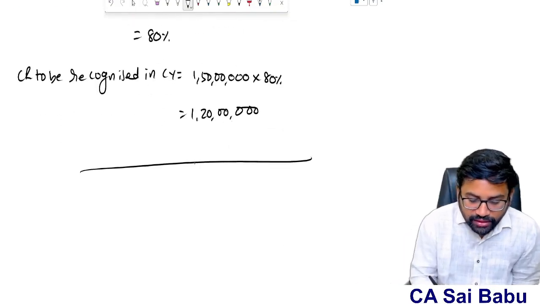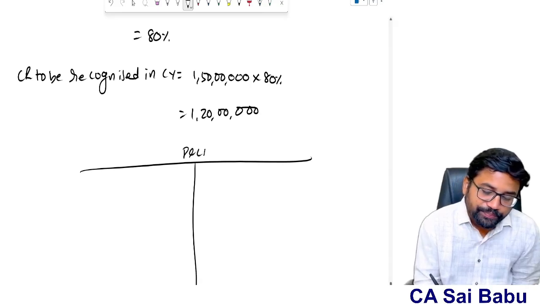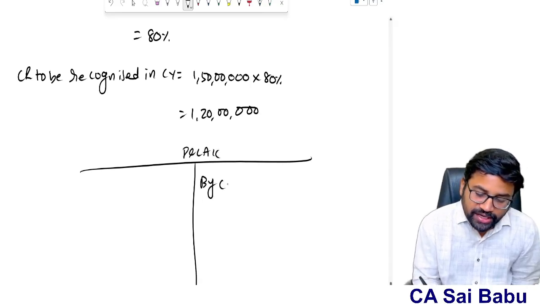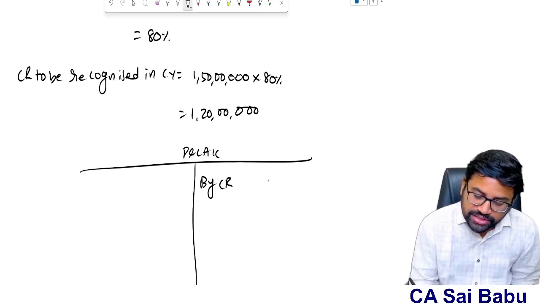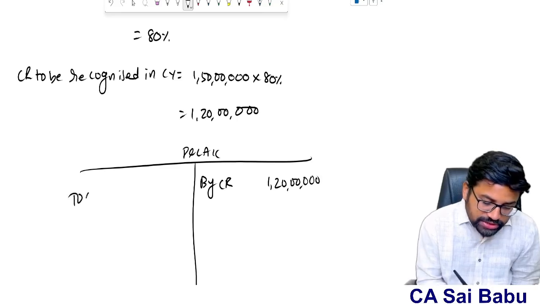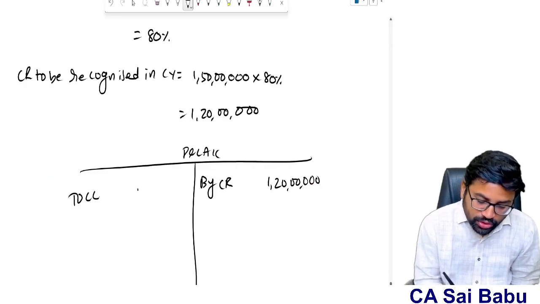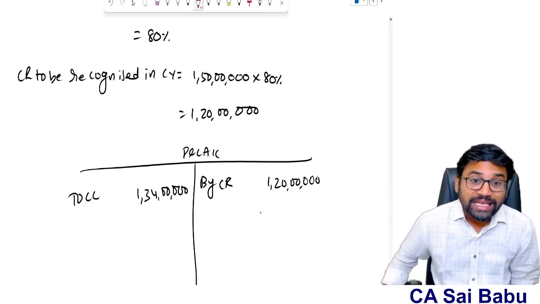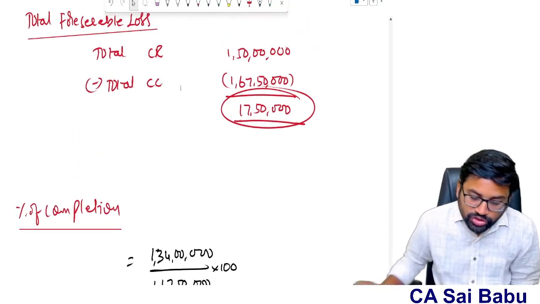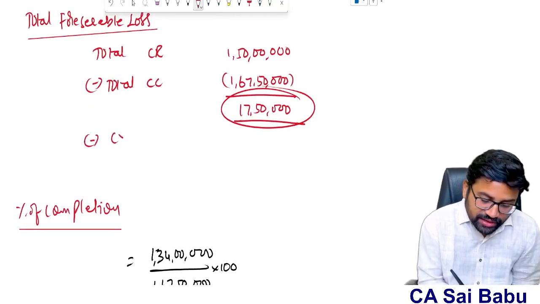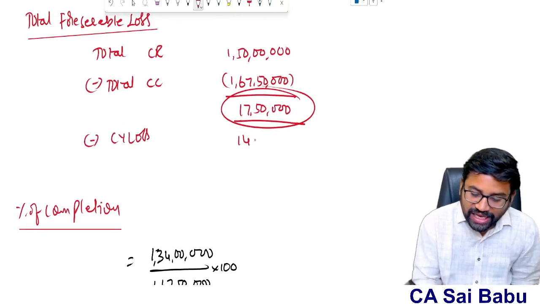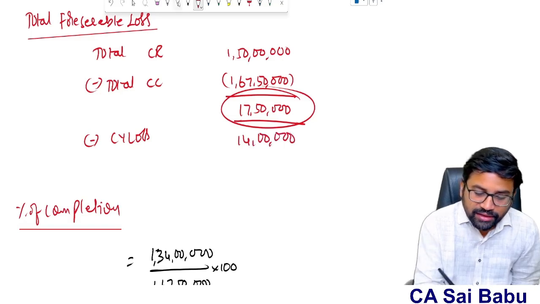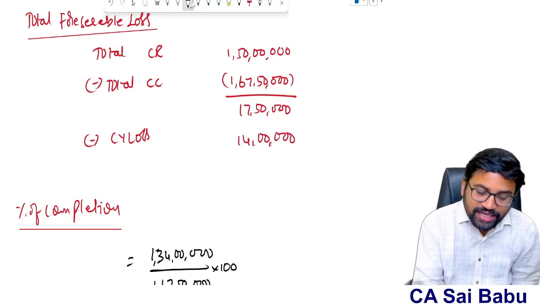So if you prepare the contract P&L account, sir, what is my contract revenue? My contract revenue is 1 crore 20 lakhs. What is my contract cost I incurred? So 1 crore 34 lakhs. We calculated what is the cost incurred during the year. Therefore, what is my current loss? 14 lakhs is the current year loss. Therefore, out of my 17 lakh 50,000, sir, the current year loss is 14 lakhs. This is recognized by the difference between the contract revenue and contract cost.